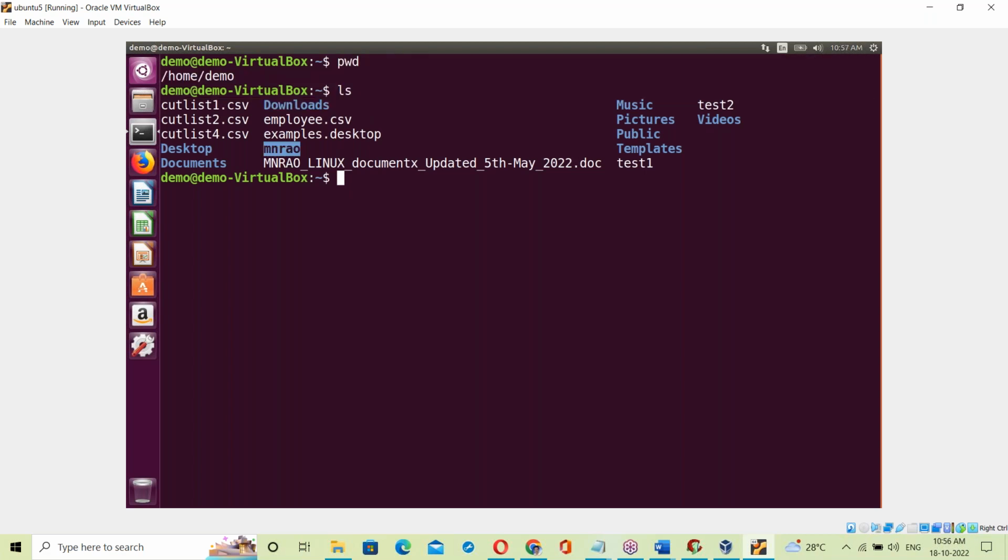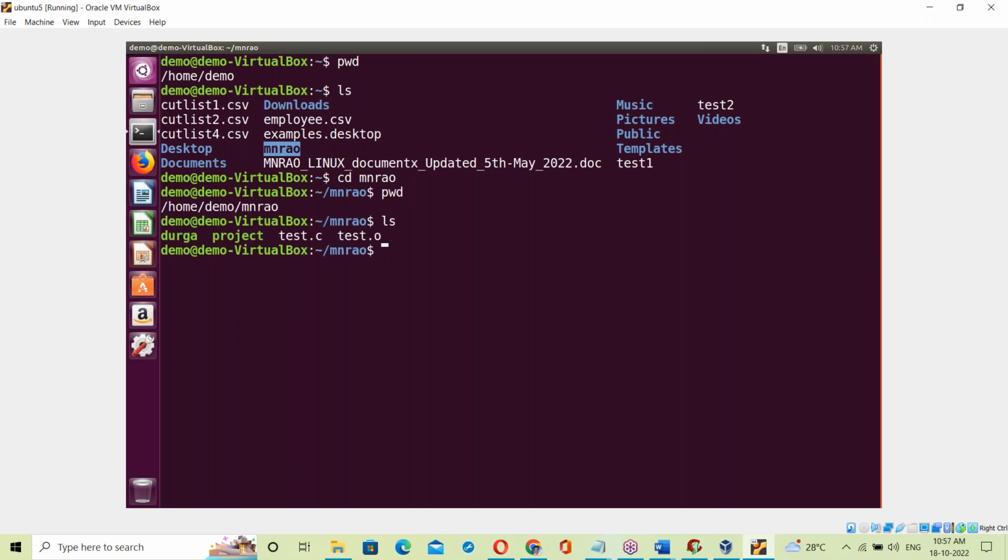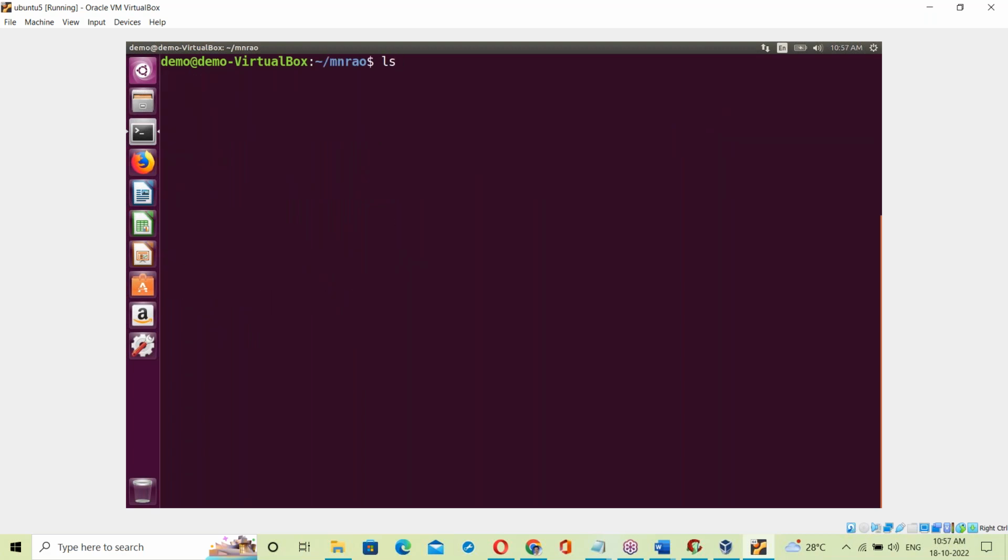Now here mnr is a directory. Like the Windows command prompt, here also the same command, cd, change directory: cd mnr. It changes the present working directory to mnr. One second, let me delete all the existing files. Now ls. The test.c file is available.